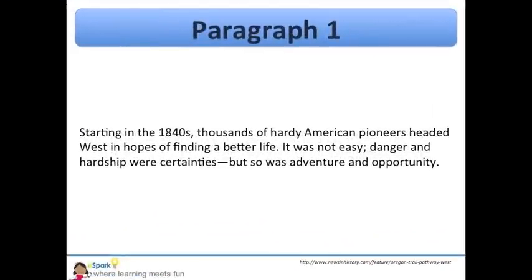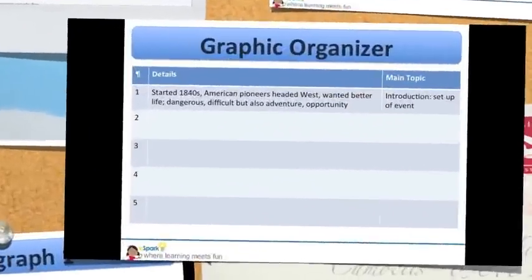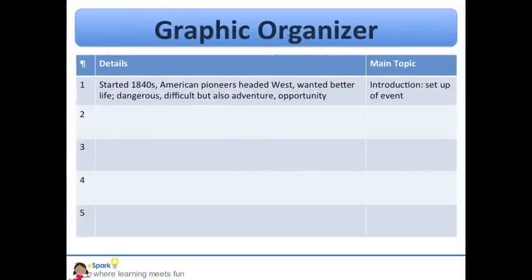This is the introductory paragraph, and where the author introduces the topic of the Oregon Trail. Now that I've read the introductory paragraph, I know that this passage is about American pioneers traveling west, and I will also be reading about some of the difficulties these people experienced. Take a look at our graphic organizer with the notes I added. Pay close attention to the main topic column as we add the details from the rest of the excerpt.